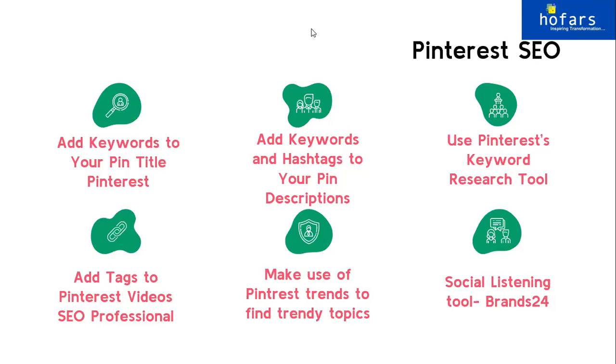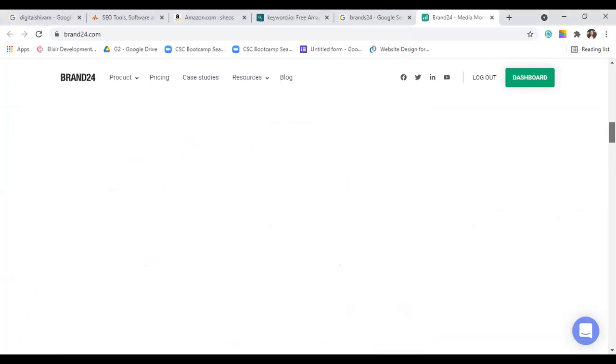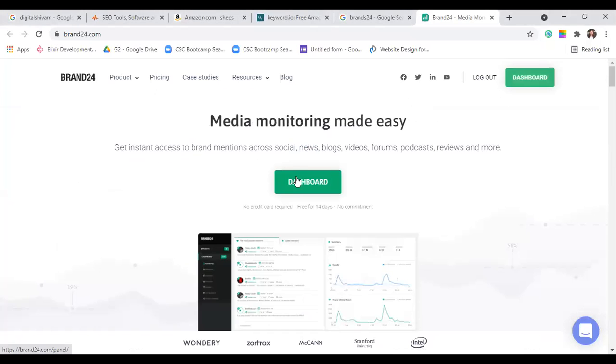Now, what if you are out of ideas? You can go to Brands 24. Now, what is Brands 24? Hold on, I will share my screen and let you know what Brands 24 actually is, because it is one of the most important tools, not only while we are doing competitor analysis, but also to figure out what's trending, so that you can also create some content on the trending part. Okay, let me move to the dashboard.